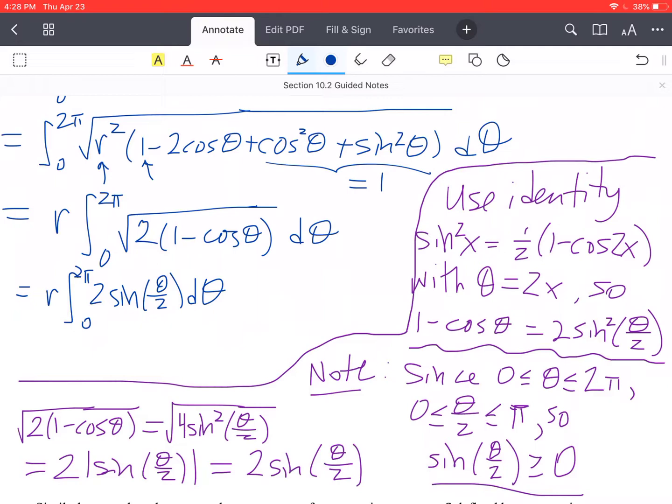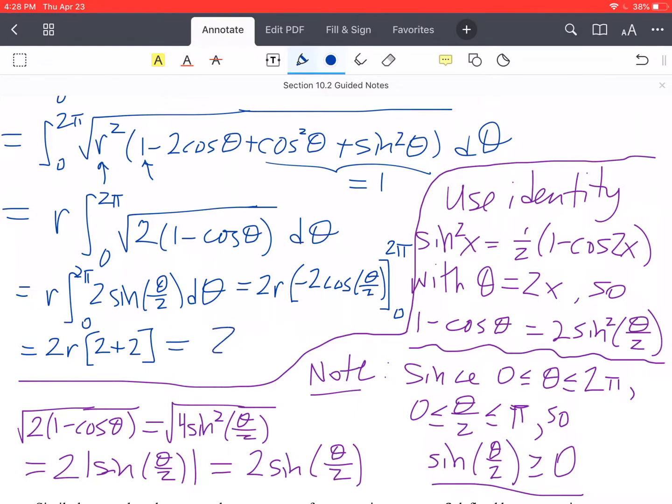Take the antiderivative, so that's 2r times negative 2 cosine of theta over 2, evaluated from 0 to 2 pi, which is 2r times, use the FTC here, you're going to get 2 plus 2, so that's going to be 8r.